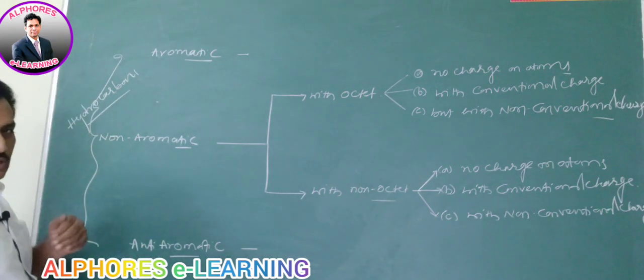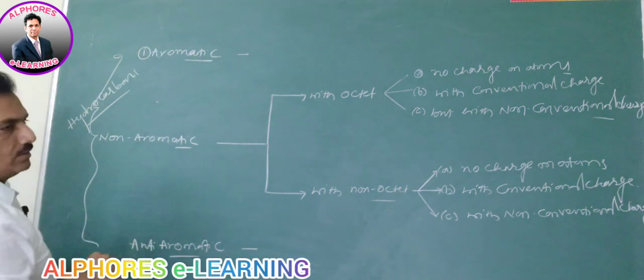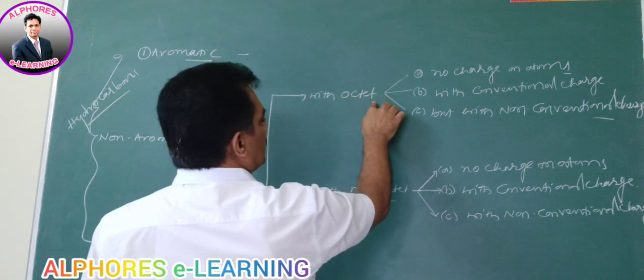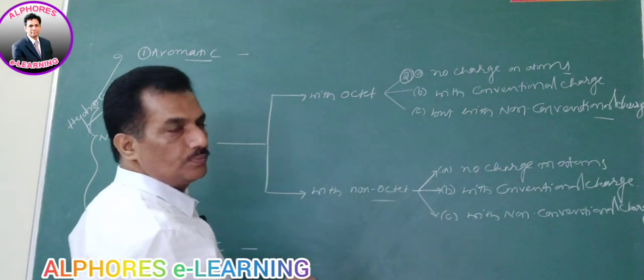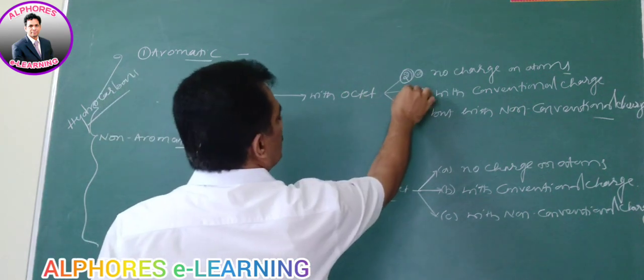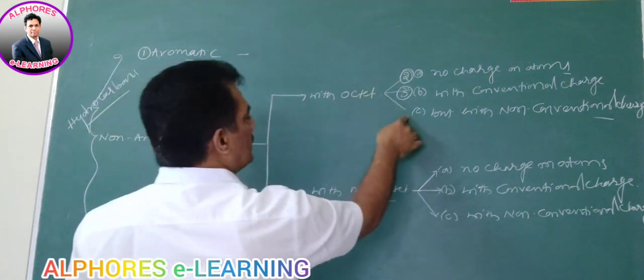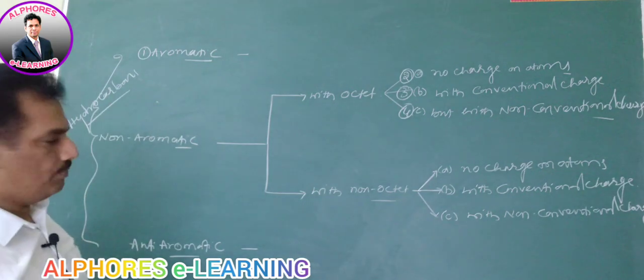Then let us give the sequence. Aromatic is 1. That is the first, highest stable. Next, with octet electronic configuration and no charge is 2. And with octet configuration with conventional charge is 3. And with octet structure but with non-conventional charge is 4.